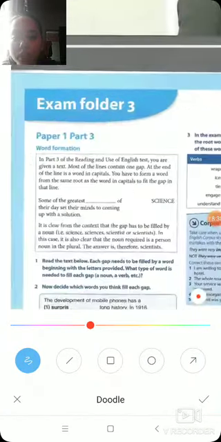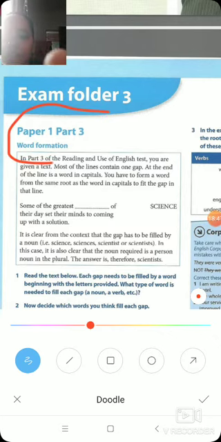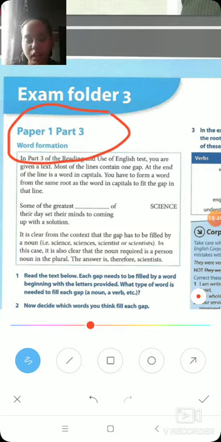It's done so many times, right? Okay. Now paper 1 part 3. So this word formation is a part of paper 1. So what is paper 1? Paper 1 is reading and use of English. This is paper 1.